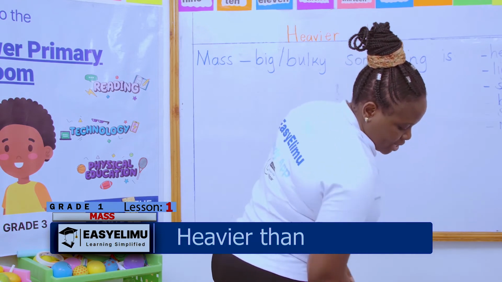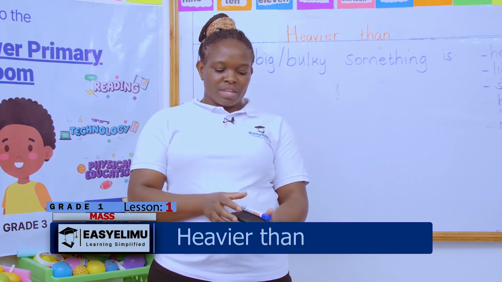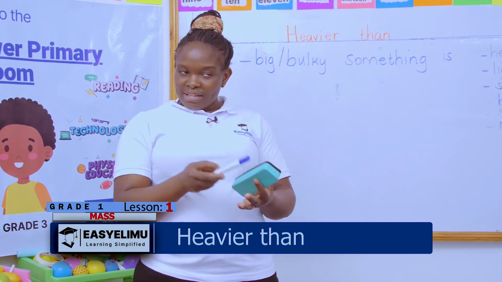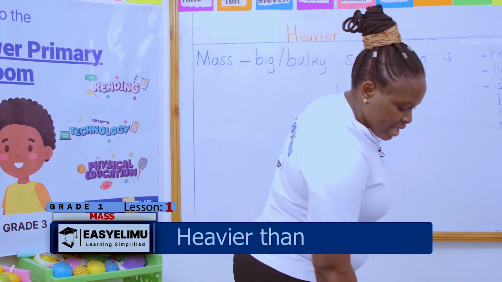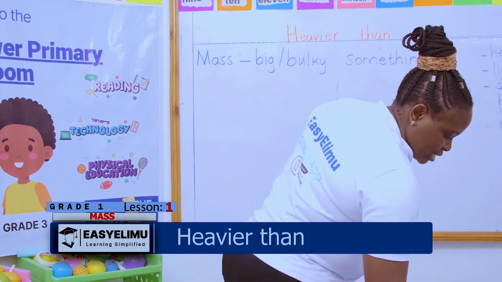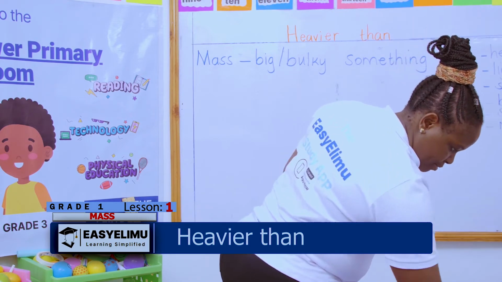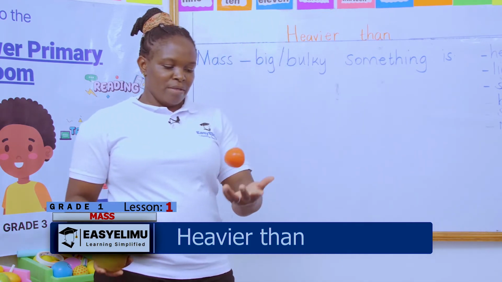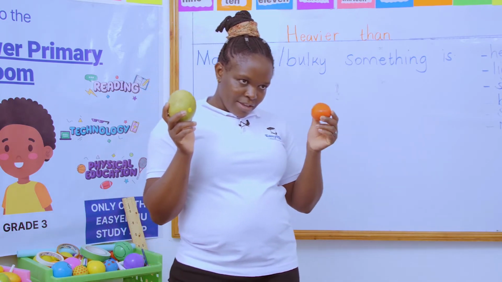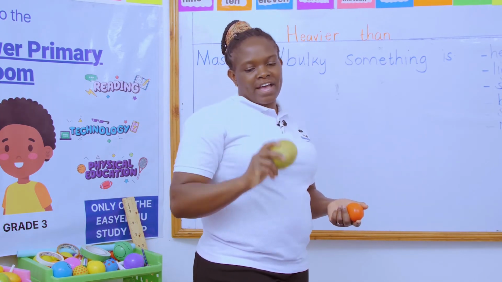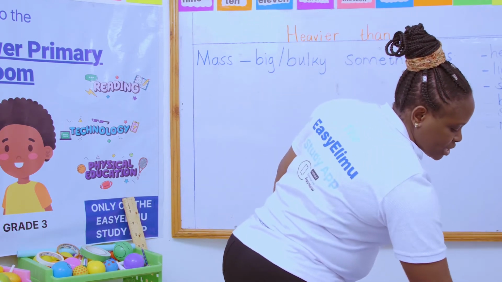Wow. Let's look at the pen and the duster. When I compare the pen and the duster, what can you say about the two? We're saying the duster is heavier than the pen. Then we compare the tomato and the mango. The tomato is heavy, but the mango is heavier. So we say the mango is heavier than the tomato.